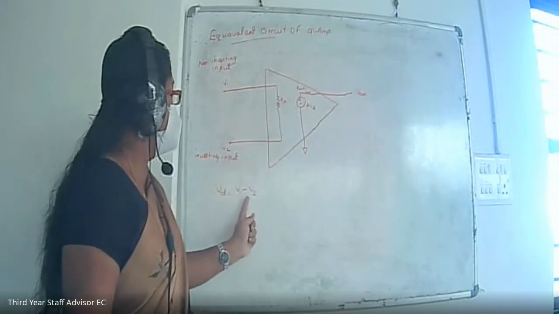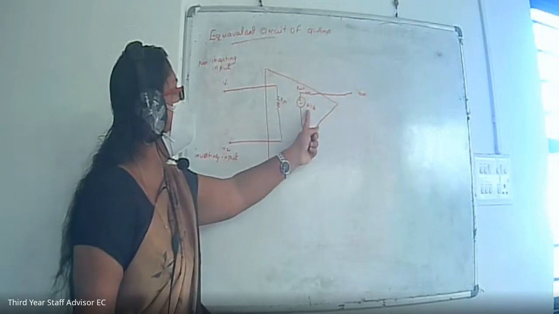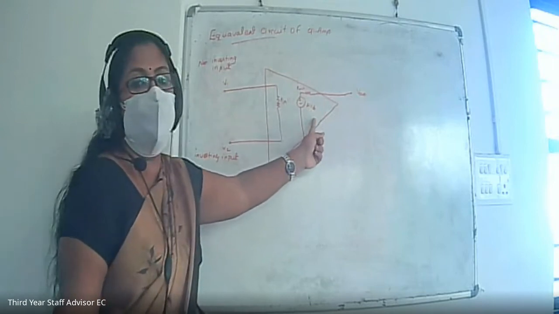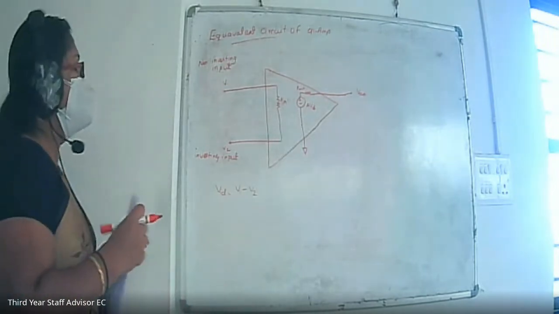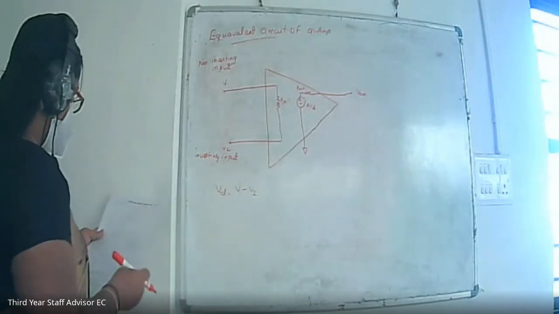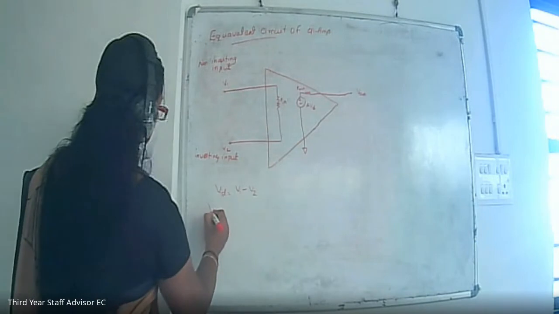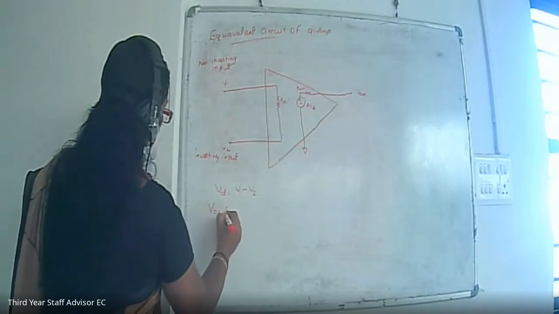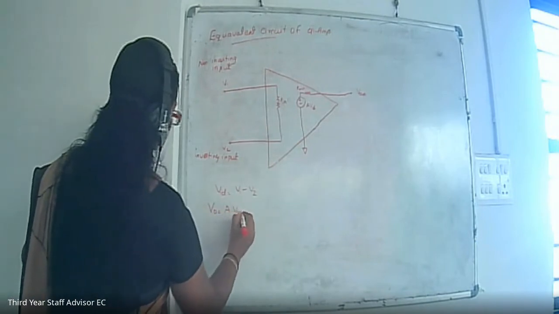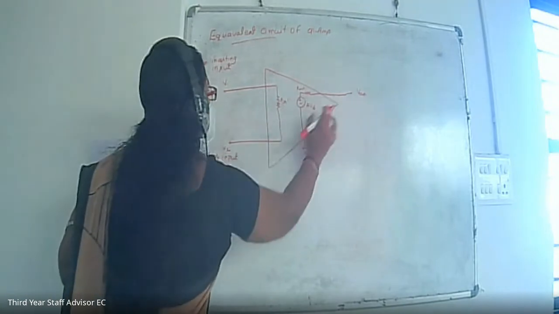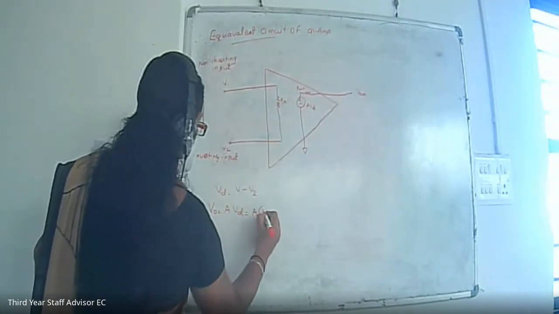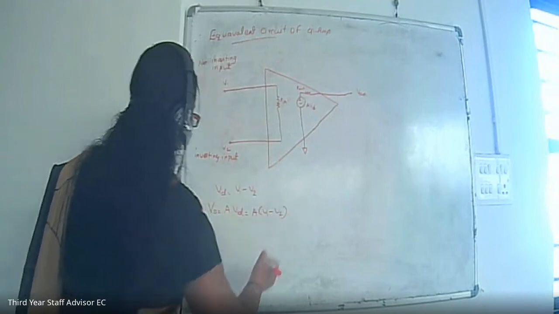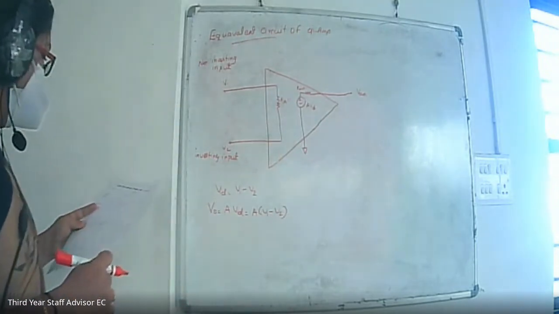A is the open loop gain of this op-amp. So we can write the output voltage V out is equal to A into VID, where VID is equal to V1 minus V2. This is the equivalent circuit and the corresponding equation.